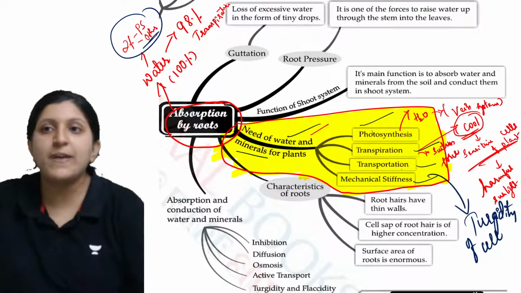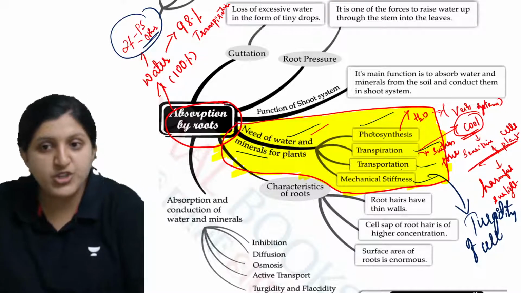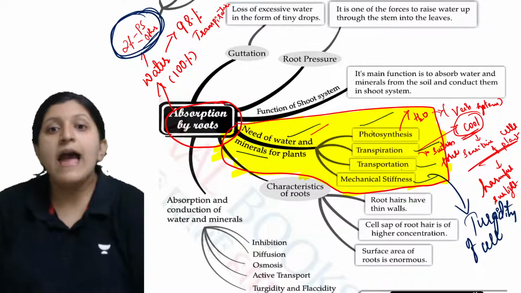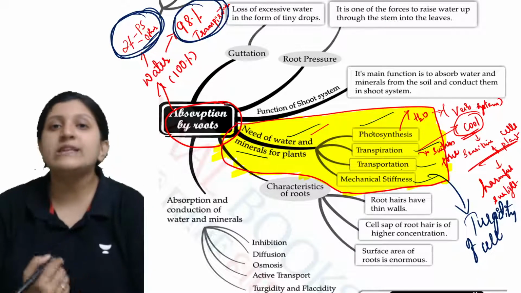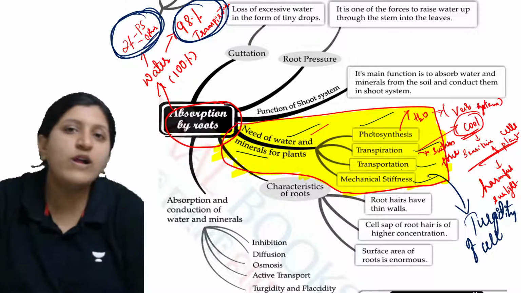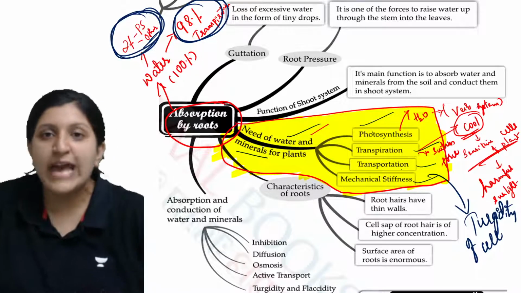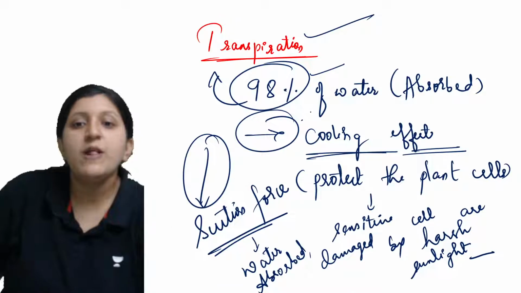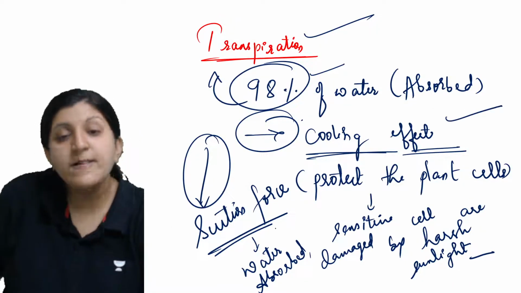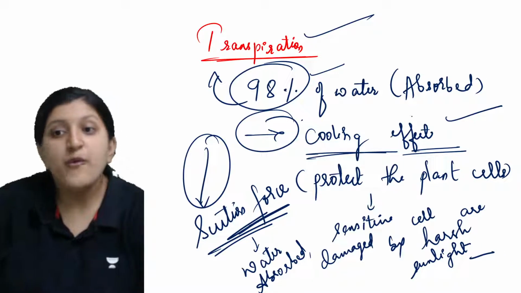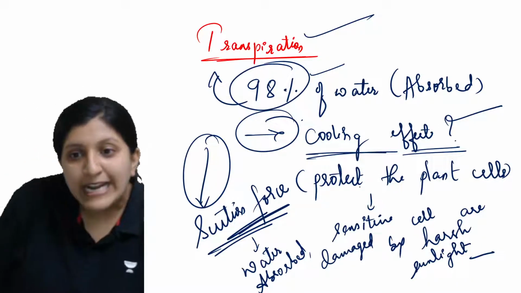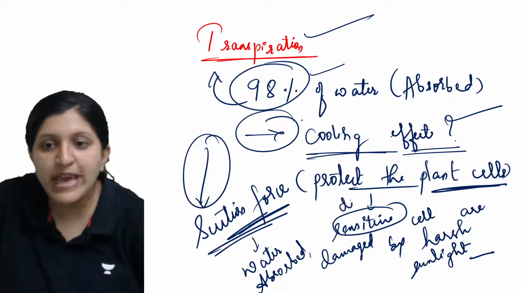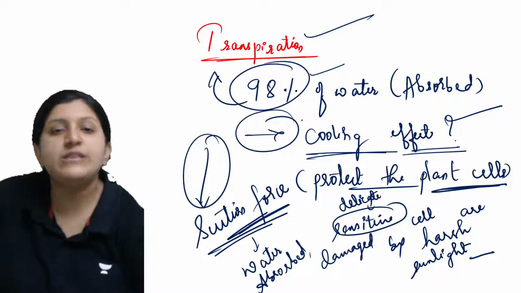One is with respect to photosynthesis, transportation and mechanical stiffness, which is just 2% of the water that is absorbed, and about 98% of the water that gets absorbed is mainly transpiration. So about 98% water loss is occurring. This is due to transpiration, which will provide a cooling effect and will create a suction force. Why exactly is the cooling effect required? That is to protect the plant cells, because these plant cells are sensitive, or we can say the delicate cells of the plant.